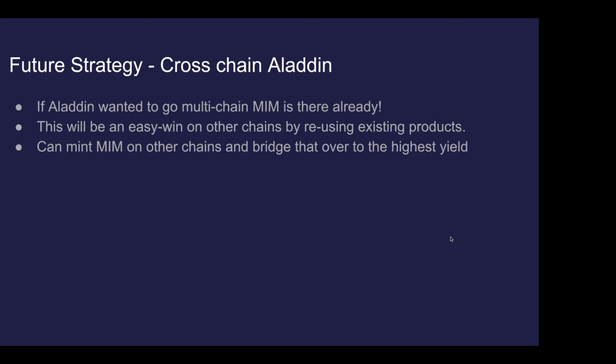So just as a future point, if Aladdin was to go cross-chain, MIM is already there on most of the chains it would want to go to. So it's an easy win to already have a product there, which I think is a big plus. And once you've gone cross-chain, there are often mispricings between chains within the same protocol, where you might be able to supply assets on one chain and borrow on that chain, bridge the MIM over to another chain, and then farm on the second chain.